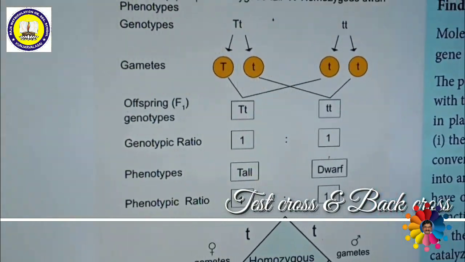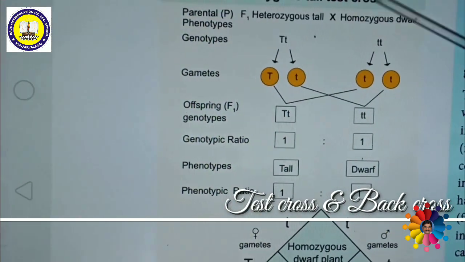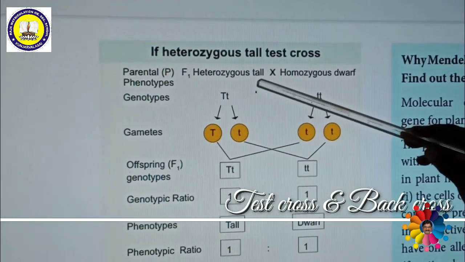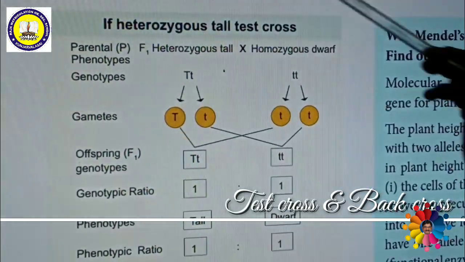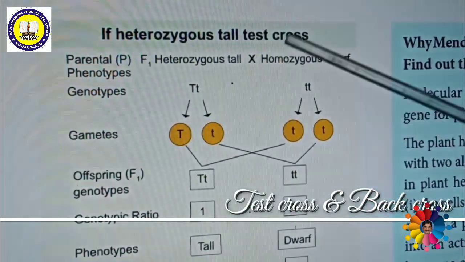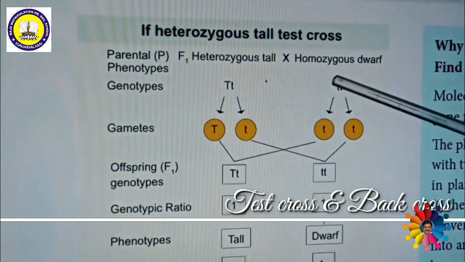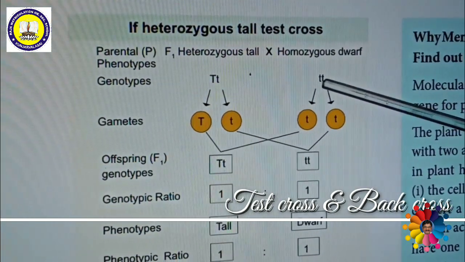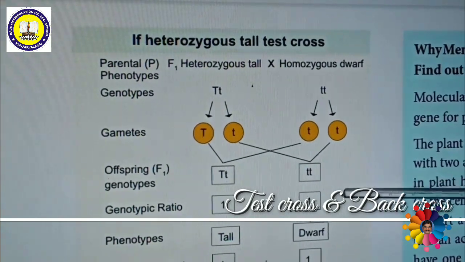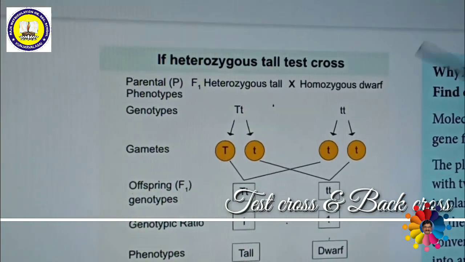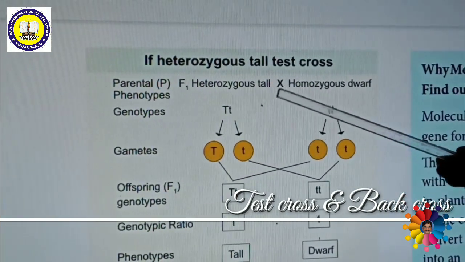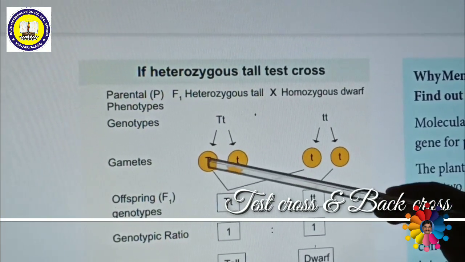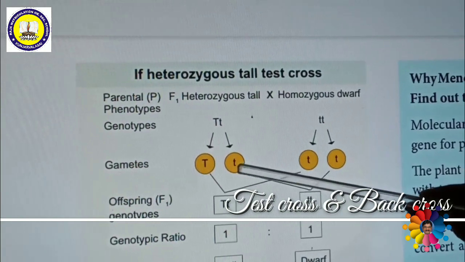For example, this is heterozygous tall, that means capital T, small t. Heterozygous tall, or any type of gene, if it is crossed with a homozygous recessive character, the dwarf is homozygous recessive, that is small t, then we can see what the result is. In the heterozygous tall we get one capital T gamete and one small t gamete.